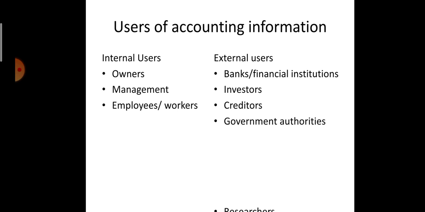Then researchers: there are many people who do research, who do consultancy work, so they are eager to learn about the accounting information. Then the public, who may be customers, or just for their common interest, which company is earning how much, or just for gossip purposes also, they want to know about the performance of companies or businesses.